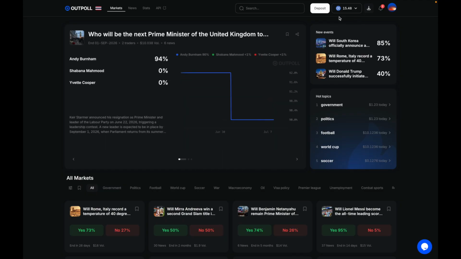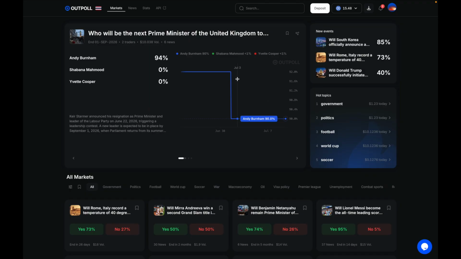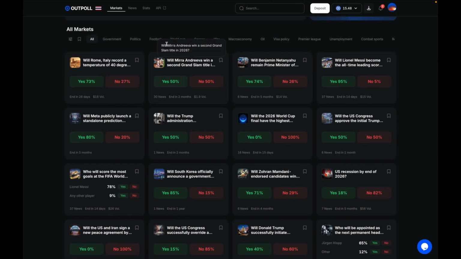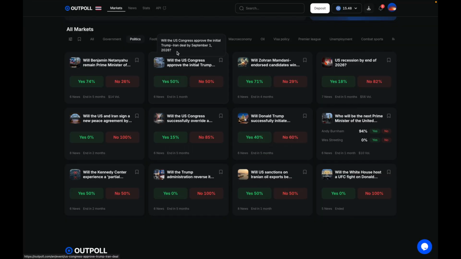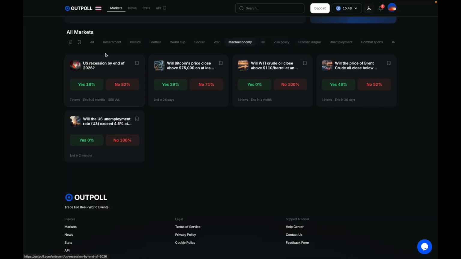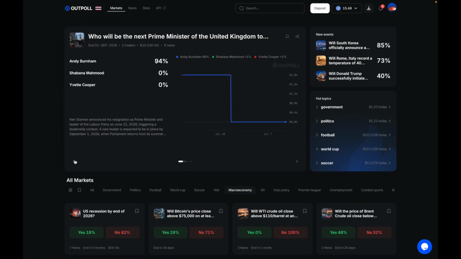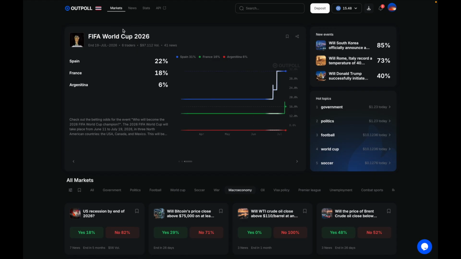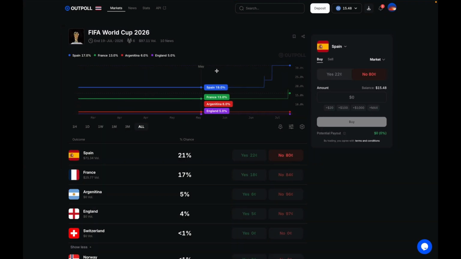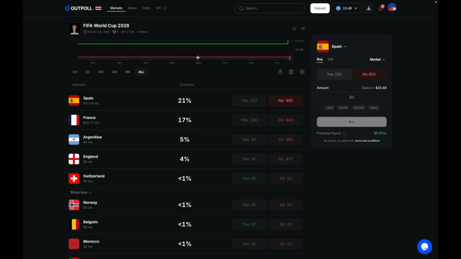Once you do indeed have all of that sorted, we'll want to go and find ourselves a market to trade. There are plenty to choose from here. Again, you can go through all of these different categories. Politics, you want some politics. Trade the macro economy. Will there be a US recession by the end of 2026? If you think so, there's a market for it. Anyway, since the World Cup is on at the moment, we're going to be topical and go ahead and choose this. Alright, as you can see, we've got all of these different options here.